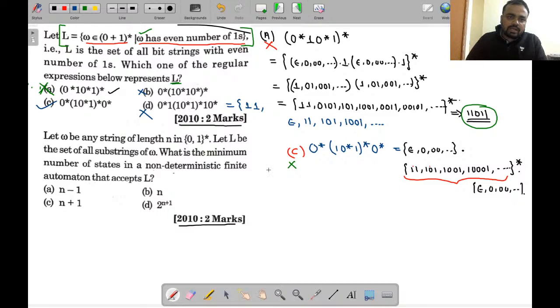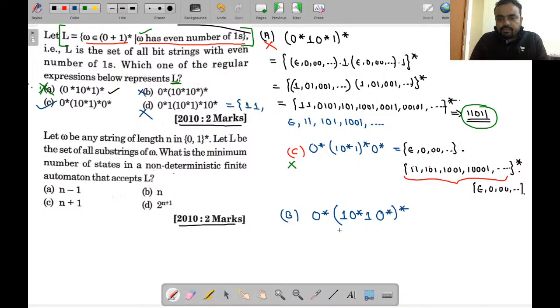Let's try to analyze option B. Option B is given as 0 star 1 0 star, again 1 0 star, and star.